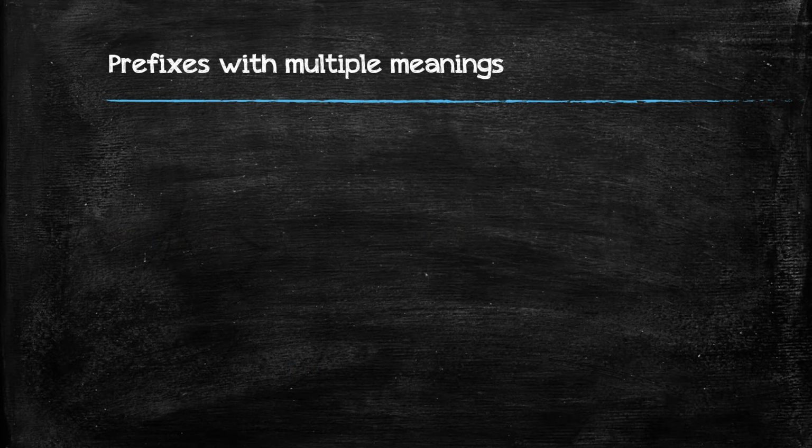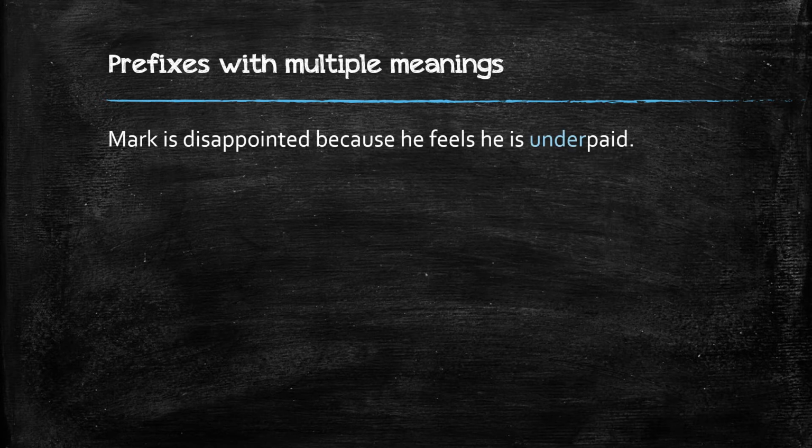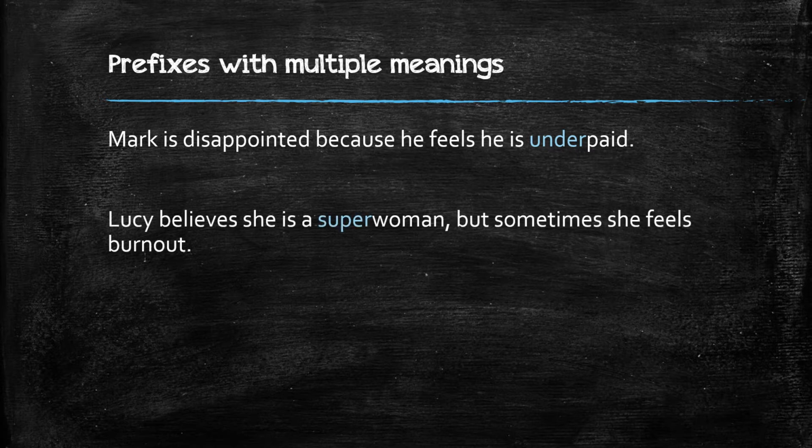Now let's move to prefixes with multiple meanings. A prefix is a small syllable that we can add to a word and it is going to change the original meaning, normally of a noun. Mark is disappointed because he feels he is underpaid. Not enough salary, he is underpaid. So maybe he is thinking about looking for new opportunities.